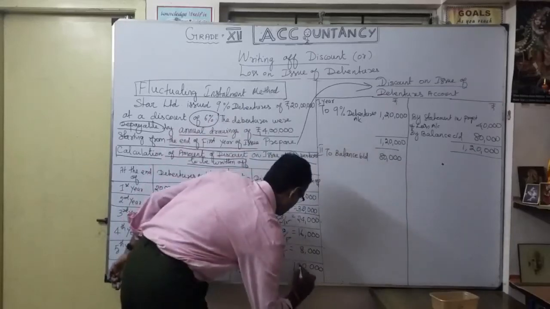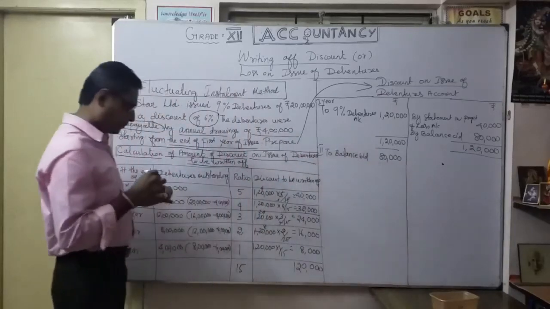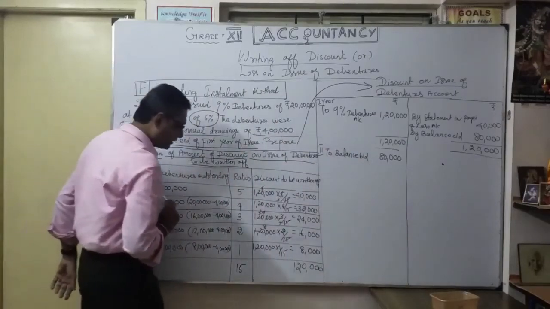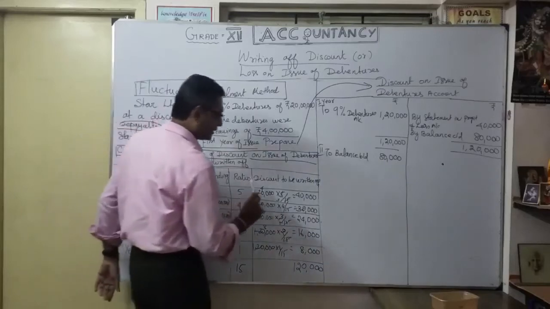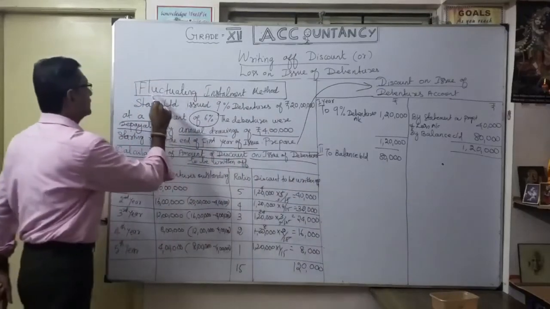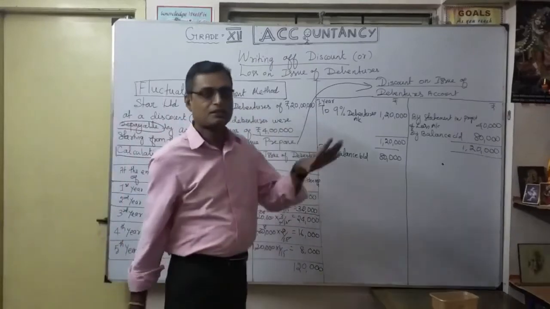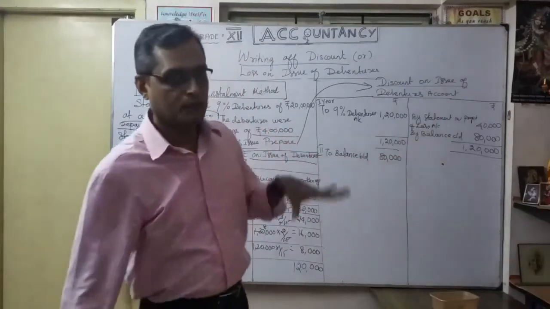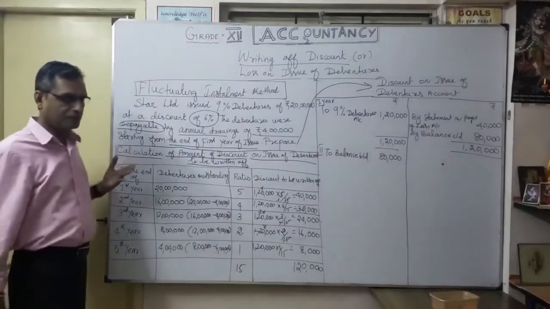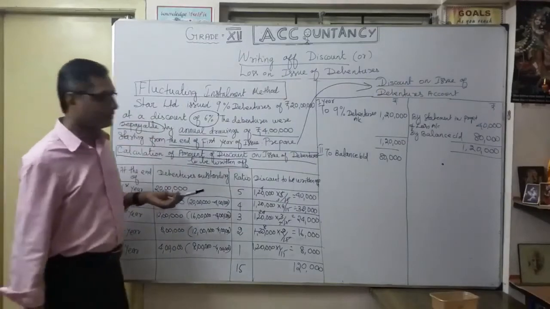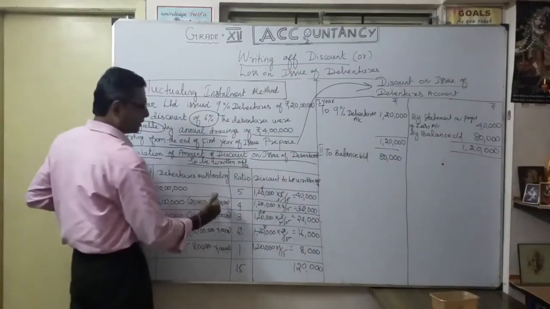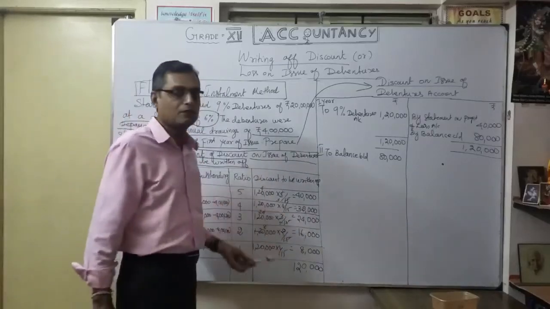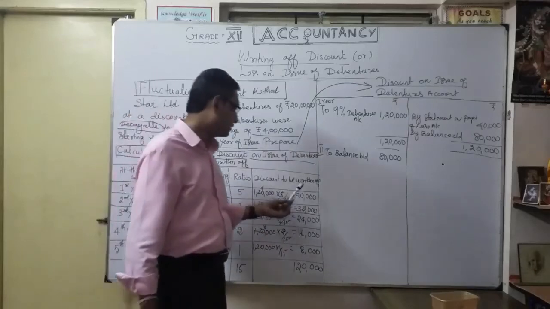So 1,20,000 is spread over 5 years, but with a different amount each year. For each redemption that takes place, your write off will vary. That's why it is called the fluctuating installment method. For the fixed installment method, the amount is constant, every year 20,000, like that. In our previous discussion, correct? In the fluctuating method, according to our redemption, our discount also varies. It depends upon the redemption, so the write off varies. It's not equal. 48, 32.